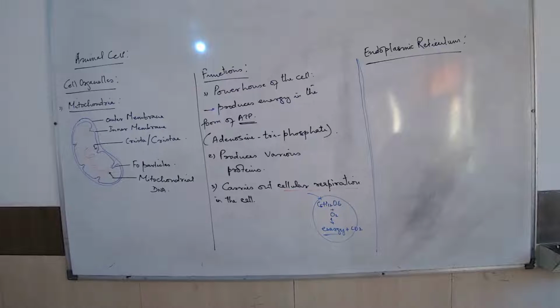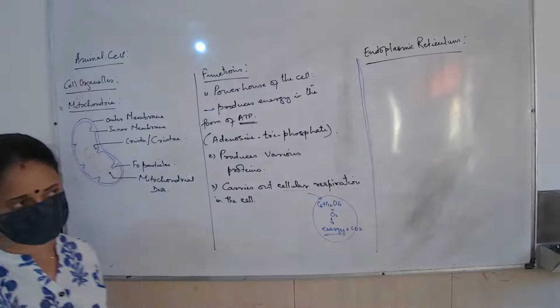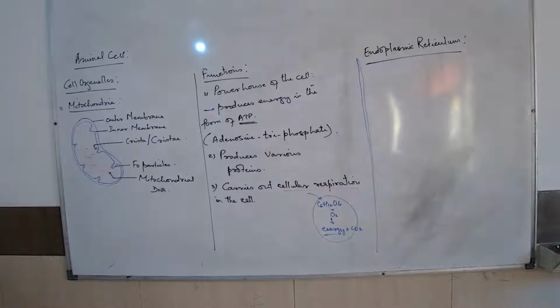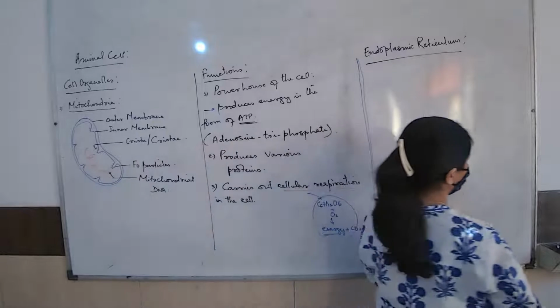Now, let us see endoplasmic reticulum. First, how does it appear in the cell? See, I am showing you the structure of endoplasmic reticulum. We have drawn the diagram of the animal cell. Take up the diagram and see how the endoplasmic reticulum appears.